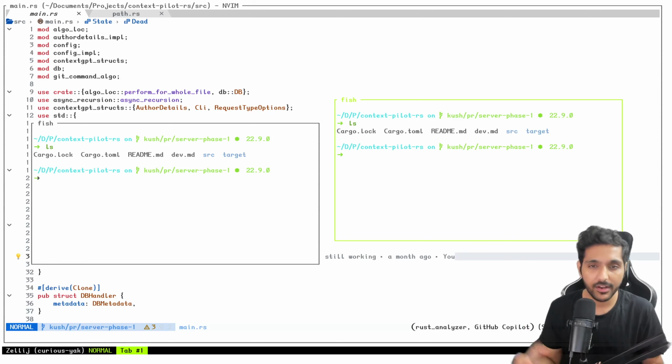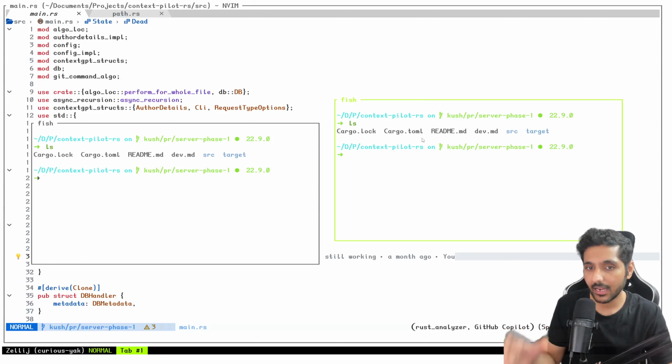Today we are going to quickly talk about the changes that we have done to fix database sharding in our current code base. And this is for Context Pilot, right? So what have we done? That's what we're going to talk about.